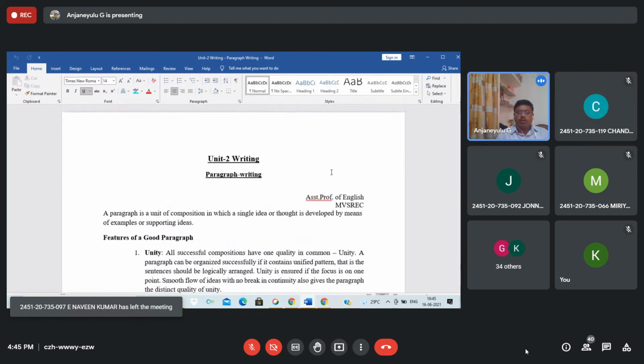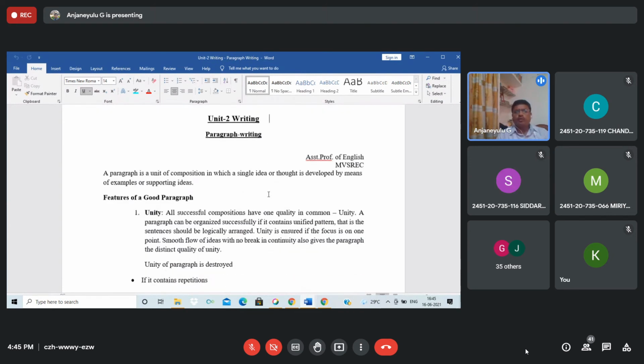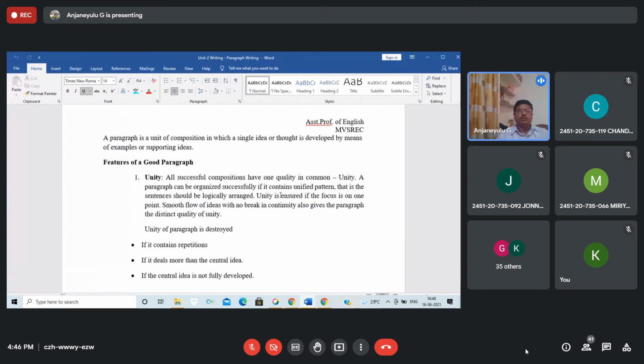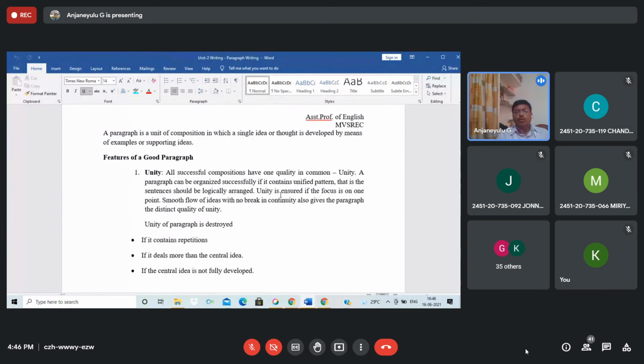So students, another topic in the second unit, which is the last topic, is writing skills, paragraph writing. You know what is meant by a paragraph. A paragraph means a group of sentences, a combination of sentences which give the complete meaning of a piece of writing. We will see the features of a good paragraph.